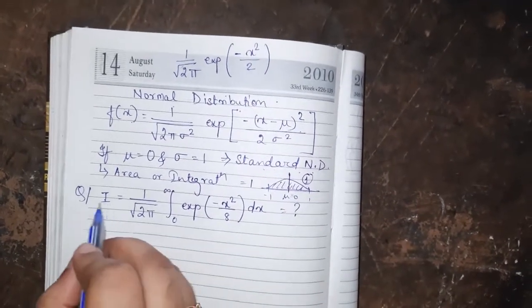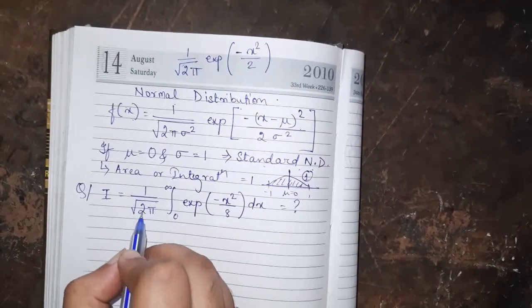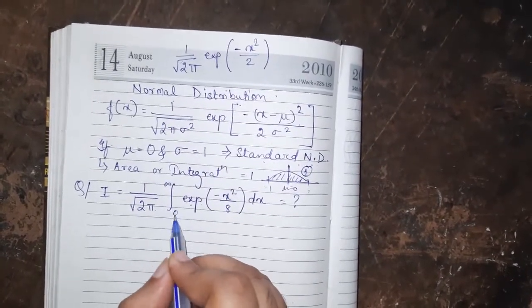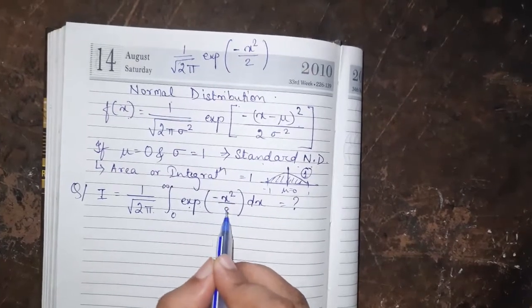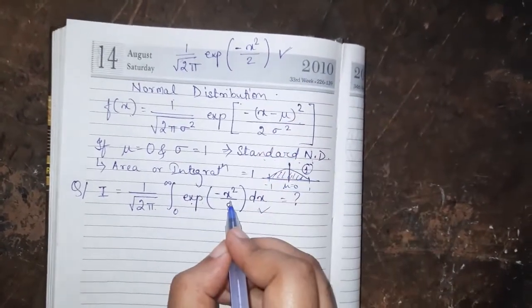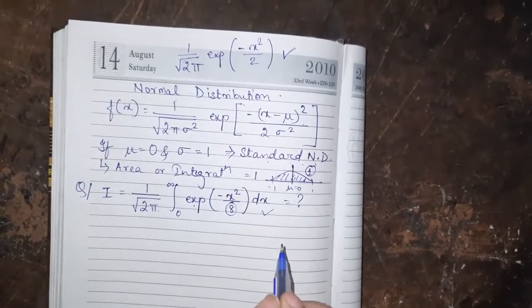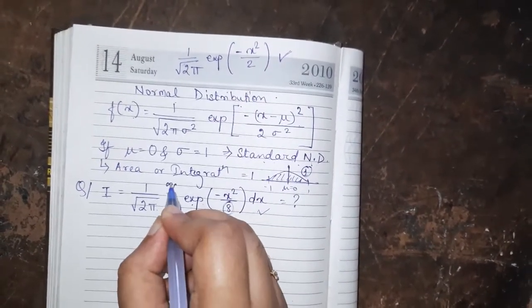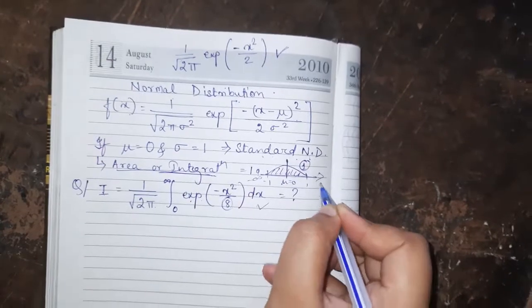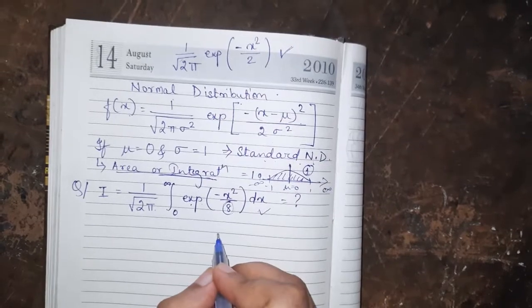Seeing a problem on the related question, given is we have to find the integration of 1 over root over 2 pi, integration from 0 to infinity, exponential of minus x square by 8. Comparing these two, we see here instead of 2 it is 8, and we need to integrate from 0 to infinity, whereas this integration is done from minus infinity to infinity. So these are two different points to be considered.